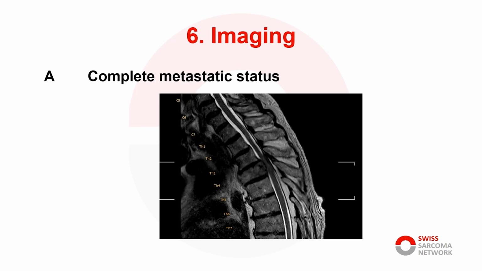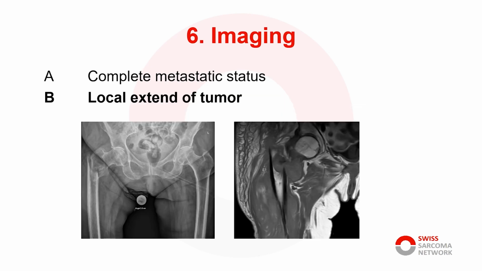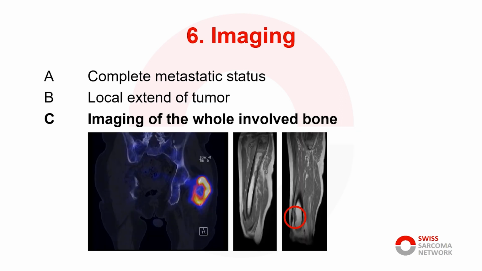6. Imaging. We need to be sure that we have evaluated the whole body to minimize the chance of missing, for example, an impending spinal cord injury. MRI is useful for determining the local extent of the tumor, as demonstrated in the example of a pathological fracture due to a renal cell carcinoma metastasis of the proximal femur in which a complete resection followed by tumor prosthesis is planned. Last but not least, we need to have imaging of the whole bone we intend to treat.